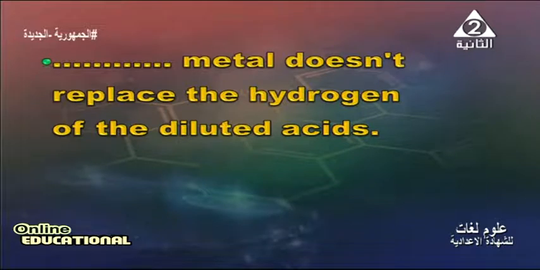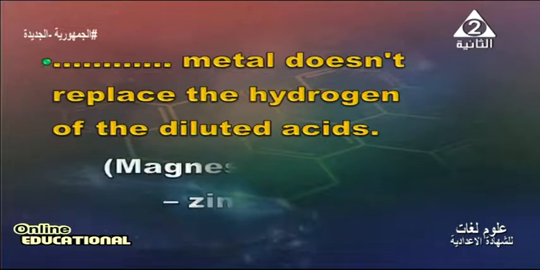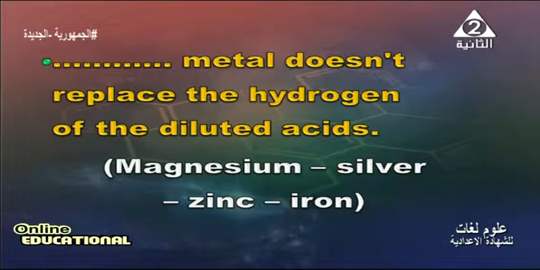Which metal doesn't replace the hydrogen of the diluted acids: magnesium, silver, zinc, or iron? Silver as a metal doesn't replace the hydrogen of the diluted acid because silver is less active than hydrogen.